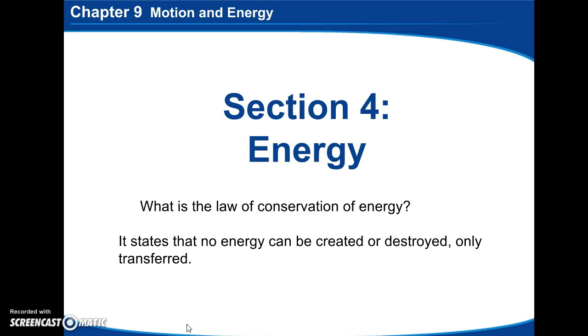And then the law of conservation of energy means that no energy can be created or destroyed. It can only be transferred from one thing to another. That's it.